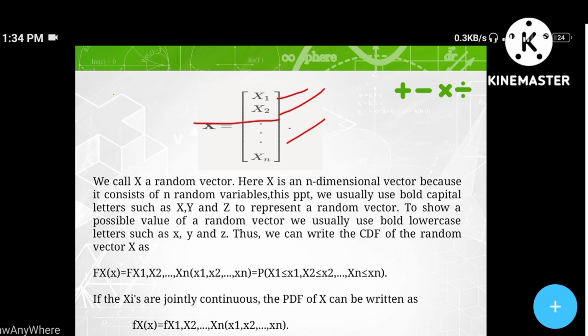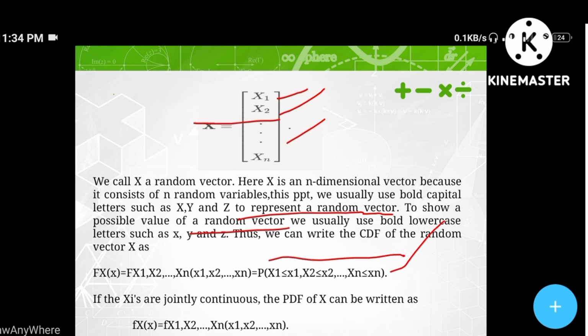Probability function, we can write with any number of terms: X1 less than or equal to x1, X2 less than or equal to x2. Here capital X denotes the random vector, and small x denotes its possible value, as you can see on my screen. Going on, capital Xn is less than or equal to small xn. The important point you have to know is that it's not just less than, it's less than or equal to.